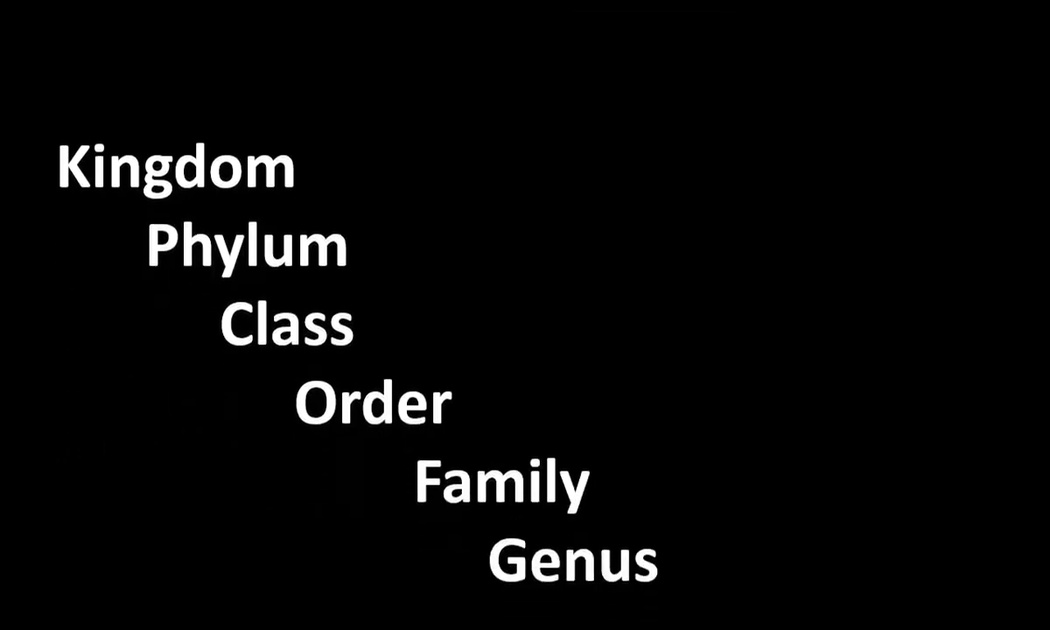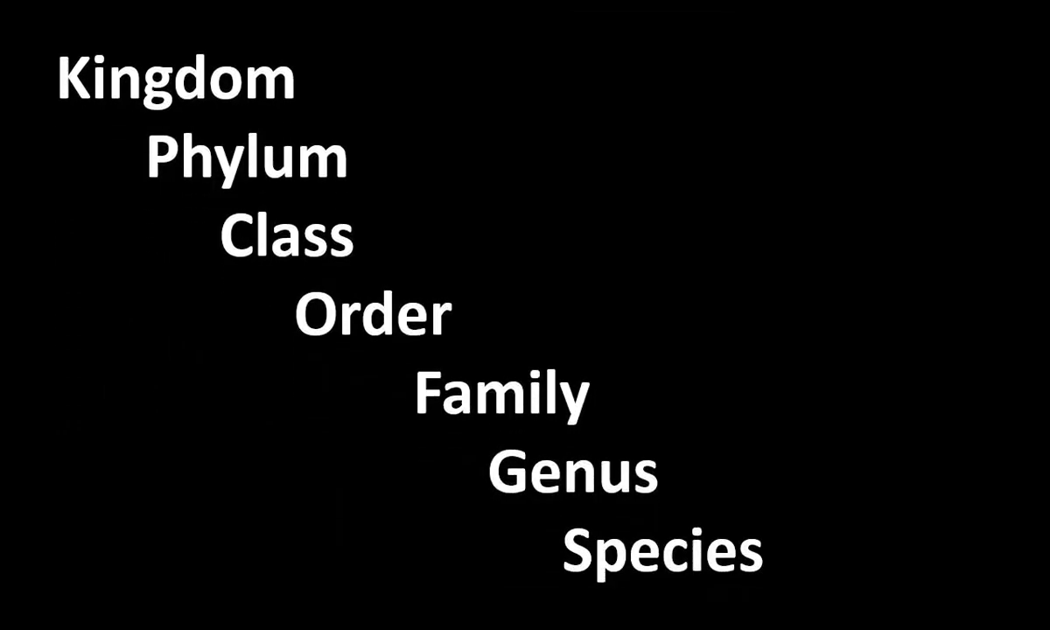Welcome to biology class. In the previous video, we discussed the taxonomic hierarchy: kingdom, phylum, class, order, family, genus, and species are the various taxonomic categories. Species is the smallest group, kingdom is the largest group. Grouping of animals is done by some principles.